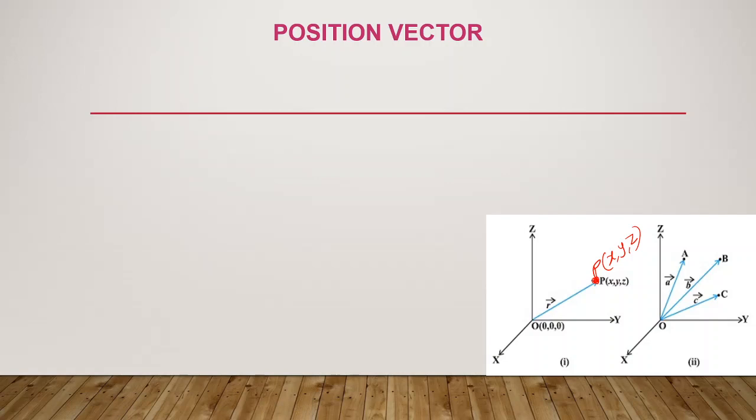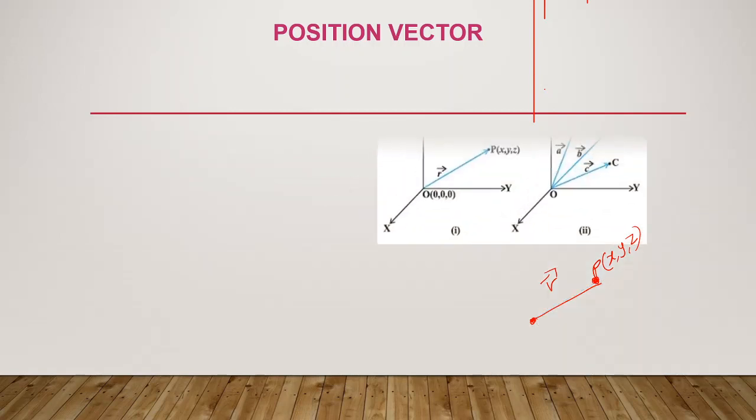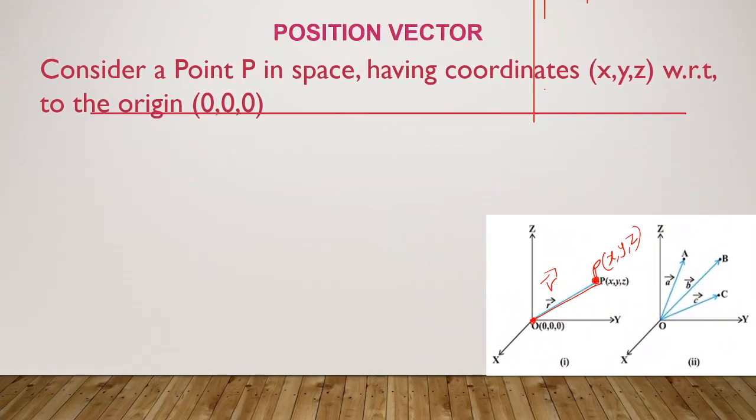Then with respect to origin, I take it as a vector r. So I want the position vector of point P, which is in space with coordinates x, y, z. It is vector OP. If here is the point A, then the position vector of point A is vector OA. Very simple. The position vector of point B is vector OB. This is the way we represent the position vector.